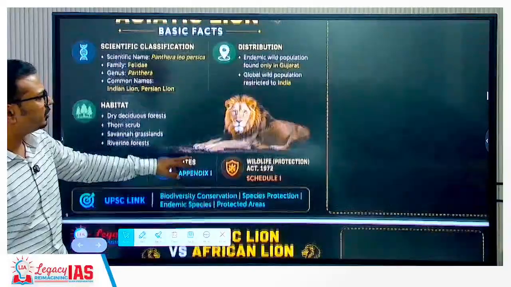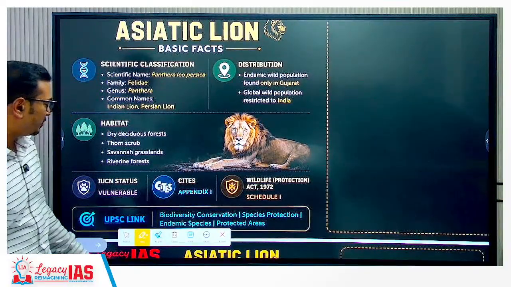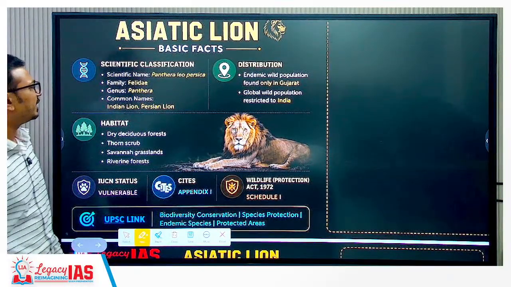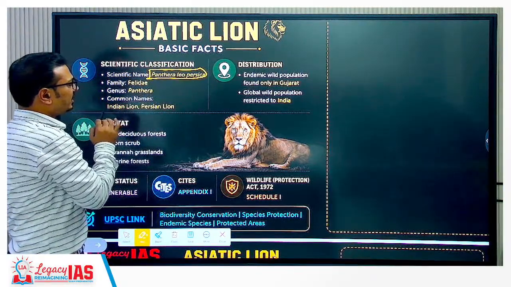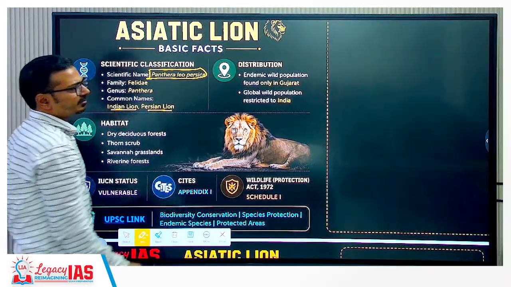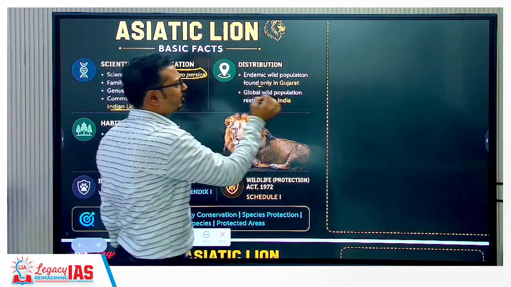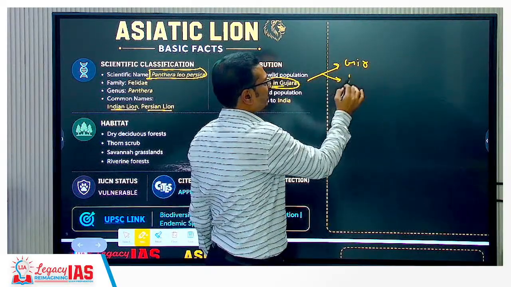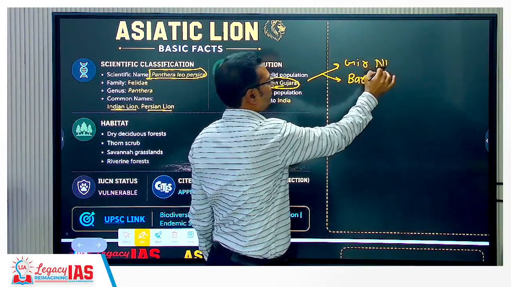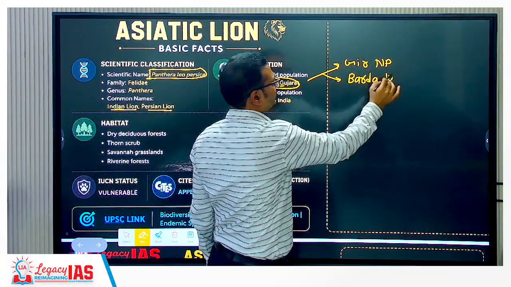So this is the way we should talk. Now in prelims we can expect questions related to IUCN status and habitat. The scientific name is Panthera leo persica, also called Indian lion or Persian lion. Distribution: endemic, the wild population is only in Gujarat. Gir forest is there, and recently Barda Wildlife Sanctuary. Gir National Park we have, and Barda Wildlife Sanctuary we have.